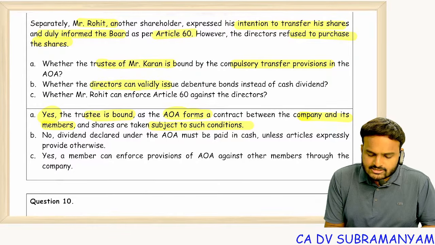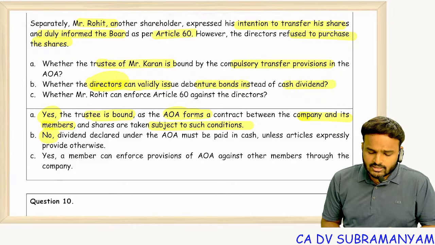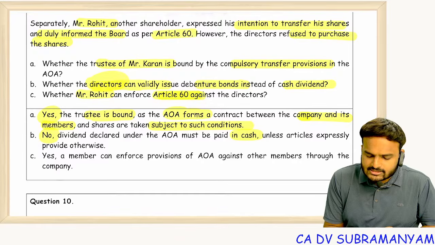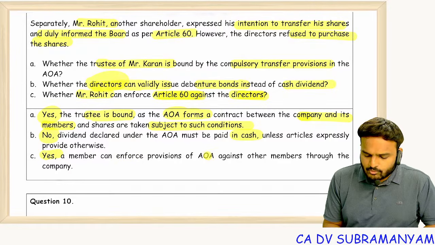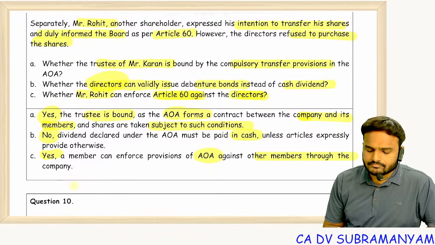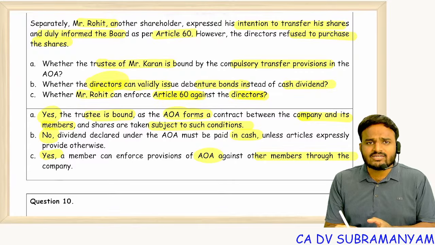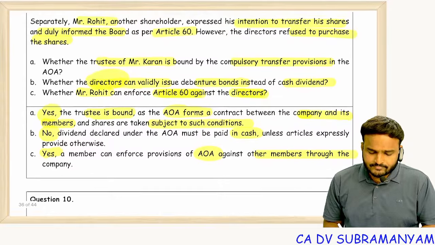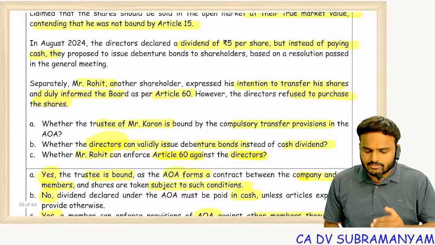Whether directors can validly issue debenture bonds instead of cash dividend? No. Declared dividend must be paid in cash only. Whether Mr. Rohit can enforce Article 60 against the directors? Yes. A member can enforce provisions of AOA against other members through the company. Members can enforce the provisions of AOA against other members, not directly but through the company. So Article 60 is imposing an obligation on the directors to purchase the shares whenever existing members are intending to transfer the shares.